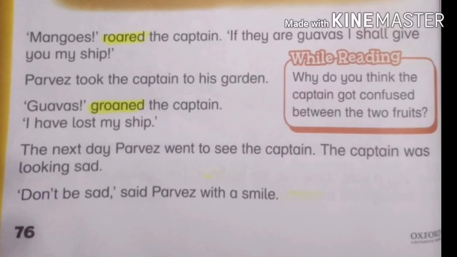Here is a question in the side box. Why do you think the captain got confused between the two fruits? And the answer is, the captain got confused because he had seen mangoes on the tree, and the next day they turned out to be guavas, and he didn't know that the tree was special.